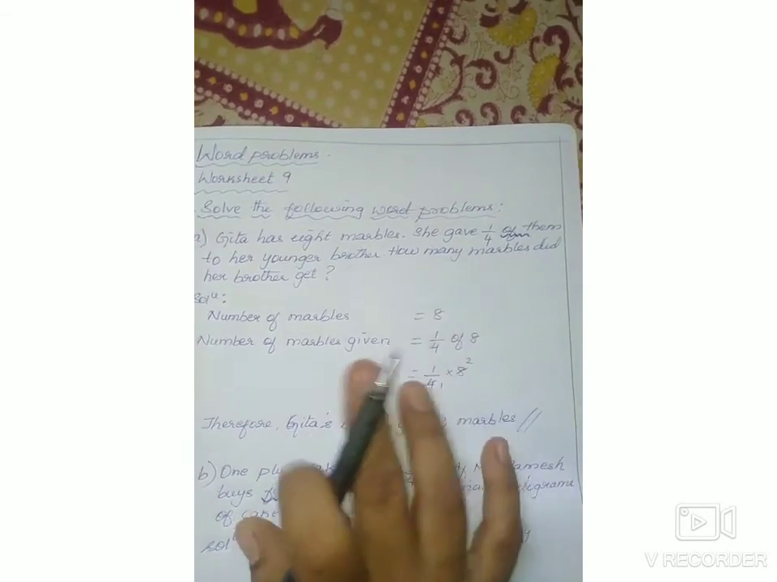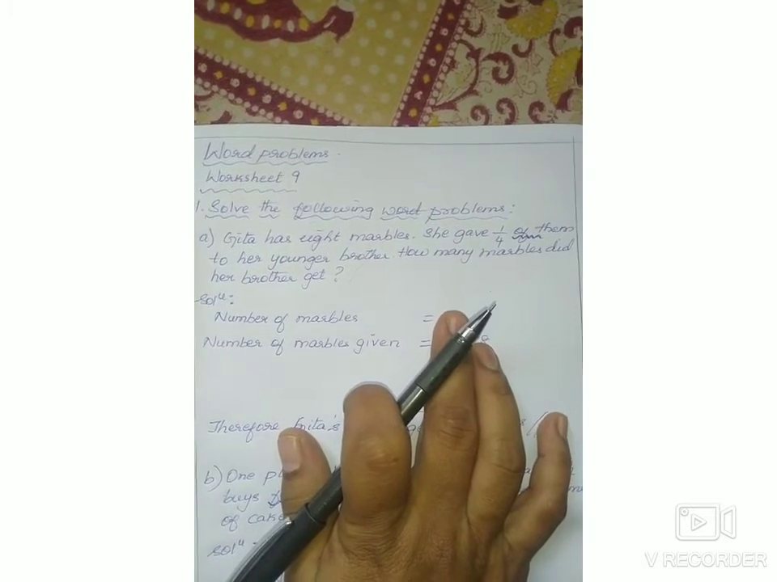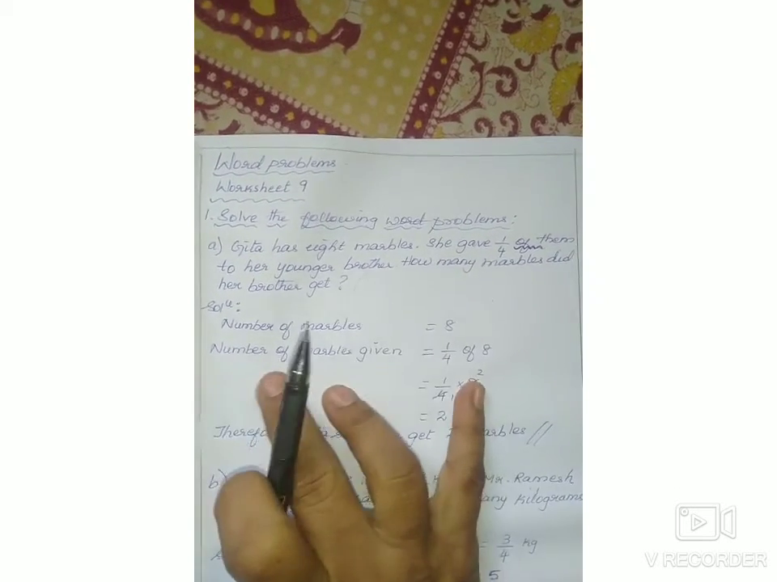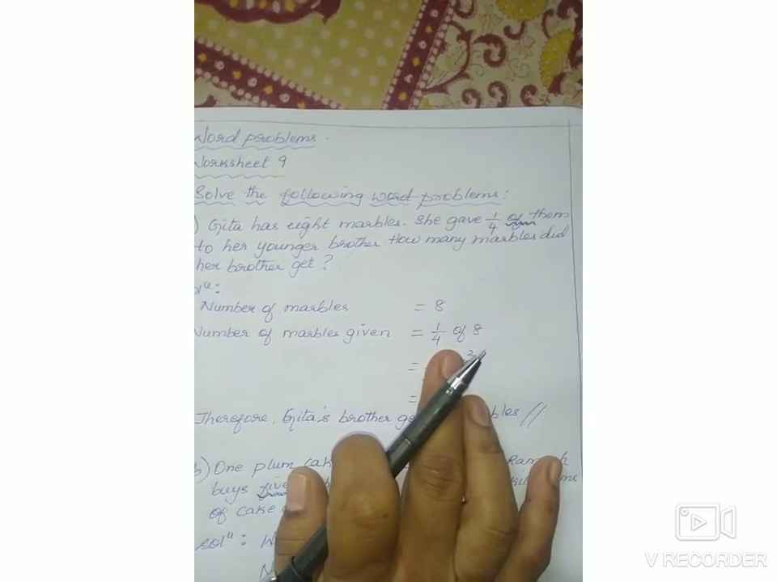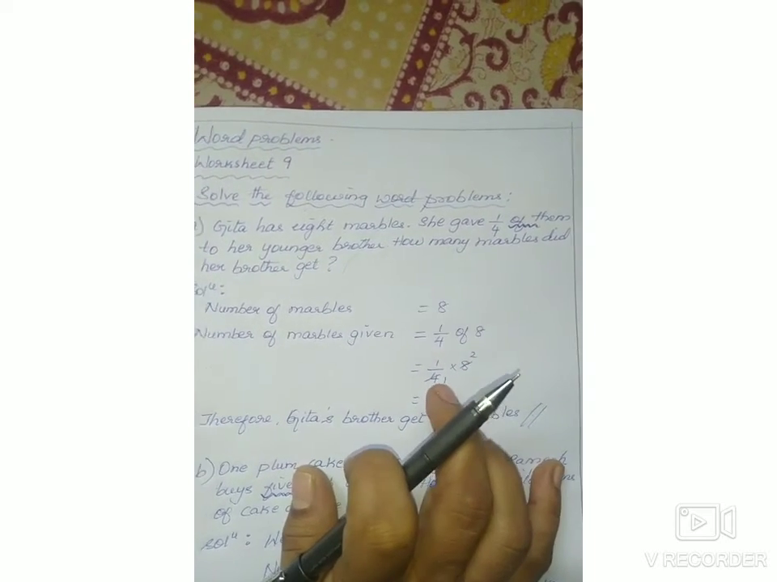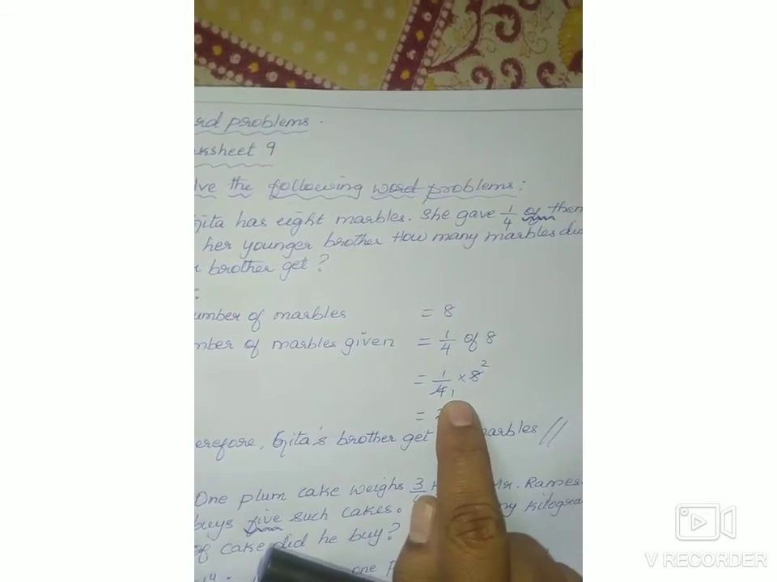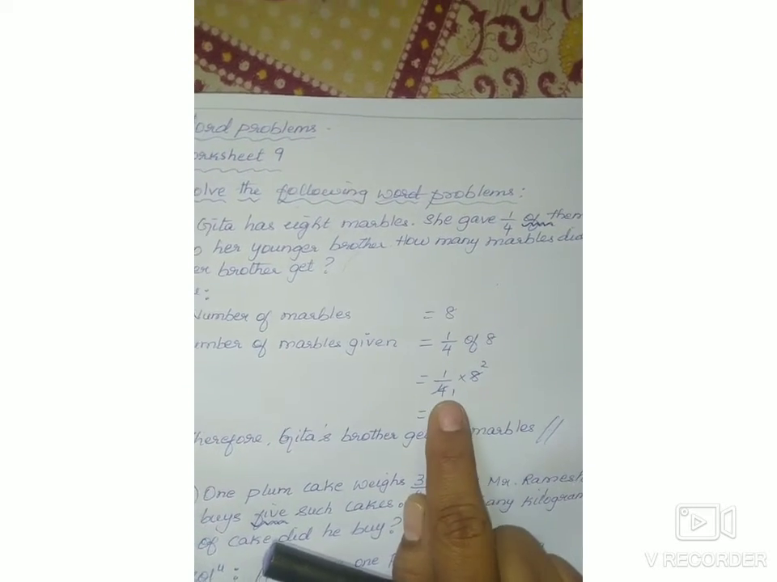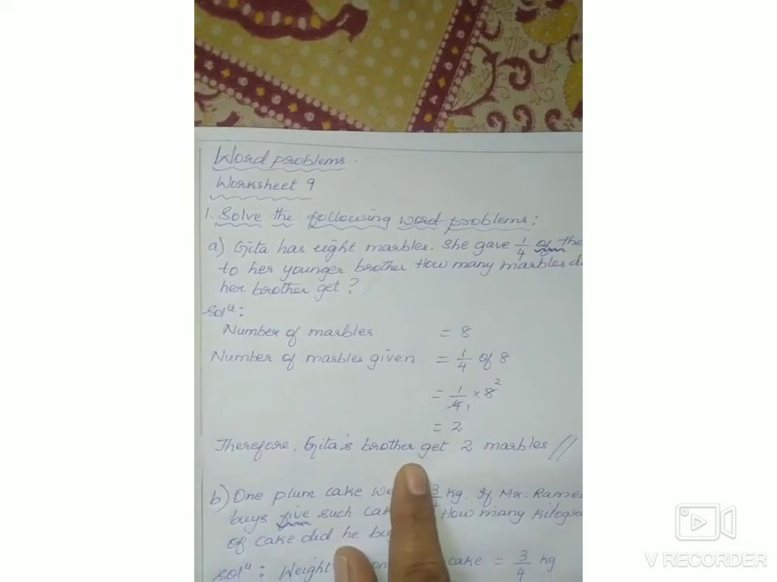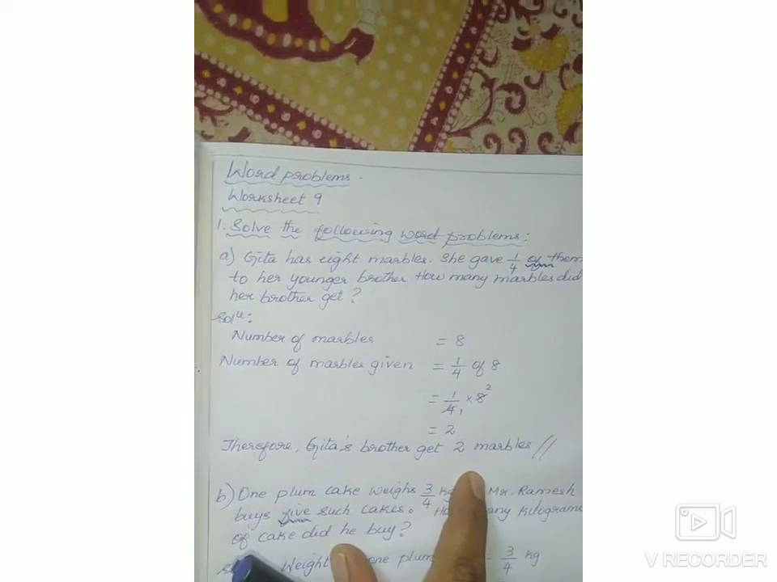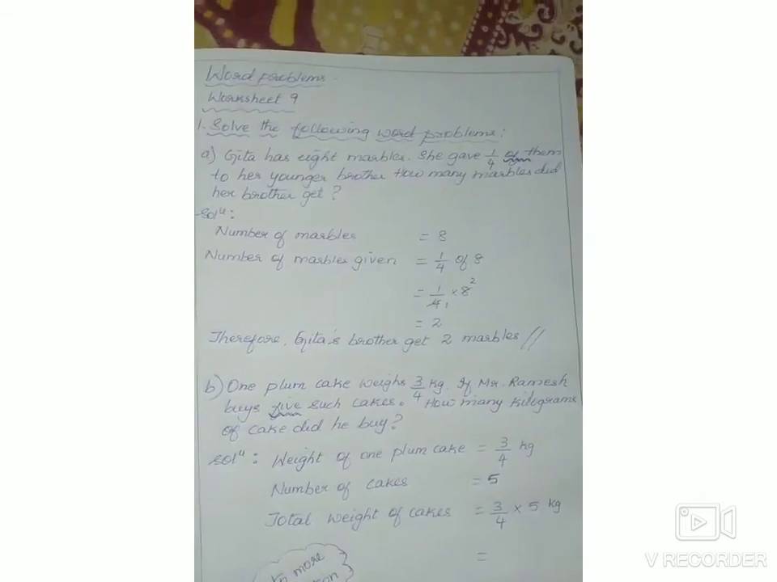Then how to solve this? Number of marbles is 8. How much Geeta was having? 8 marbles. In that number of marbles given to her younger brother is 1 by 4th of 8. That is 1 by 4th multiplied by 8. So you can divide here. 8 by 4 means both are the multiples of 4. 4 1s are 4, 4 2s are 8. So therefore Geeta's brother get how many marbles? 2 marbles.